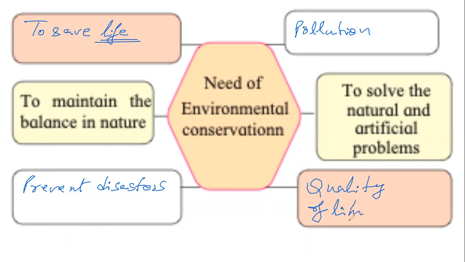सिर्फ जीना जरूरी नहीं है ना, जीवन अच्छा भी होना चाहिए. Yes, and that is possible when we preserve resources. What Prachi is saying: when we preserve the resources, when we preserve the environment, then we will be able to live. There will be biodiversity, and our life will be easy, comfortable. It will be better, and our future generations will also have a good life. Otherwise, it will not be possible.